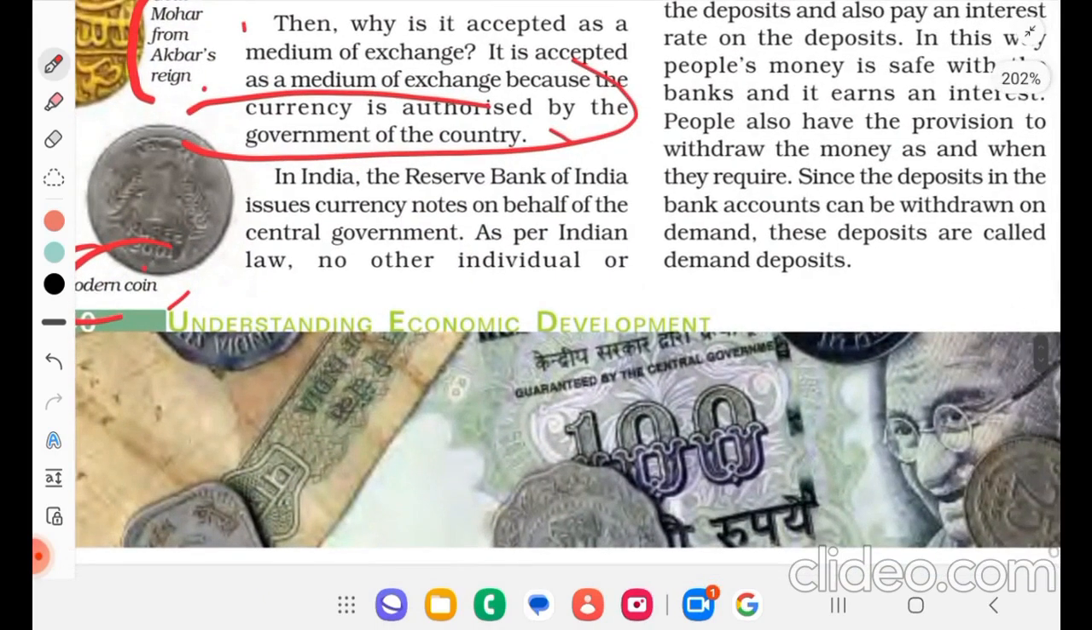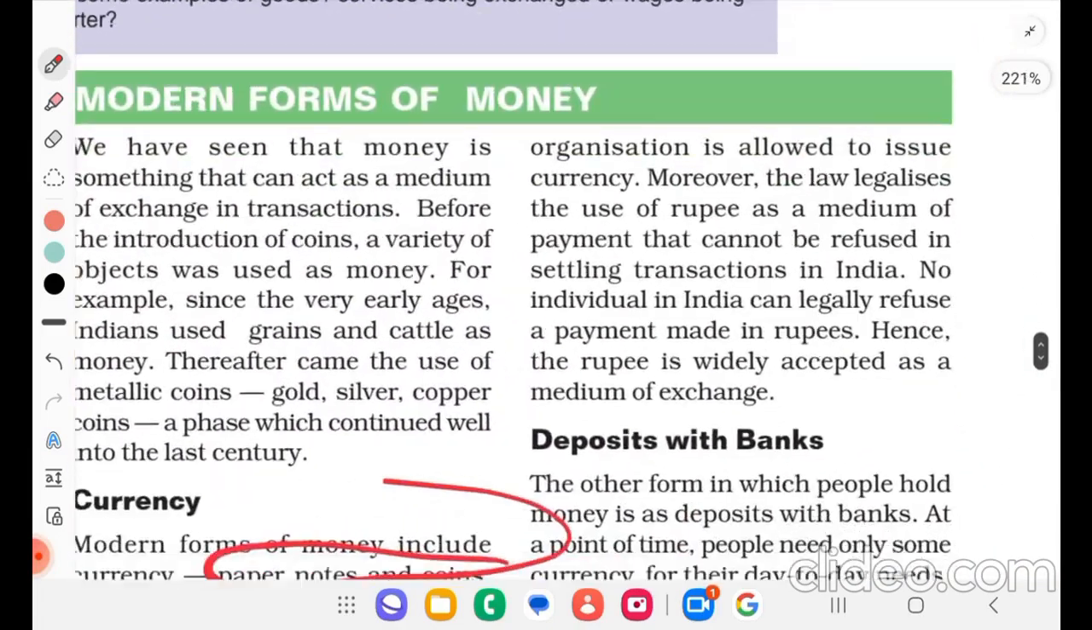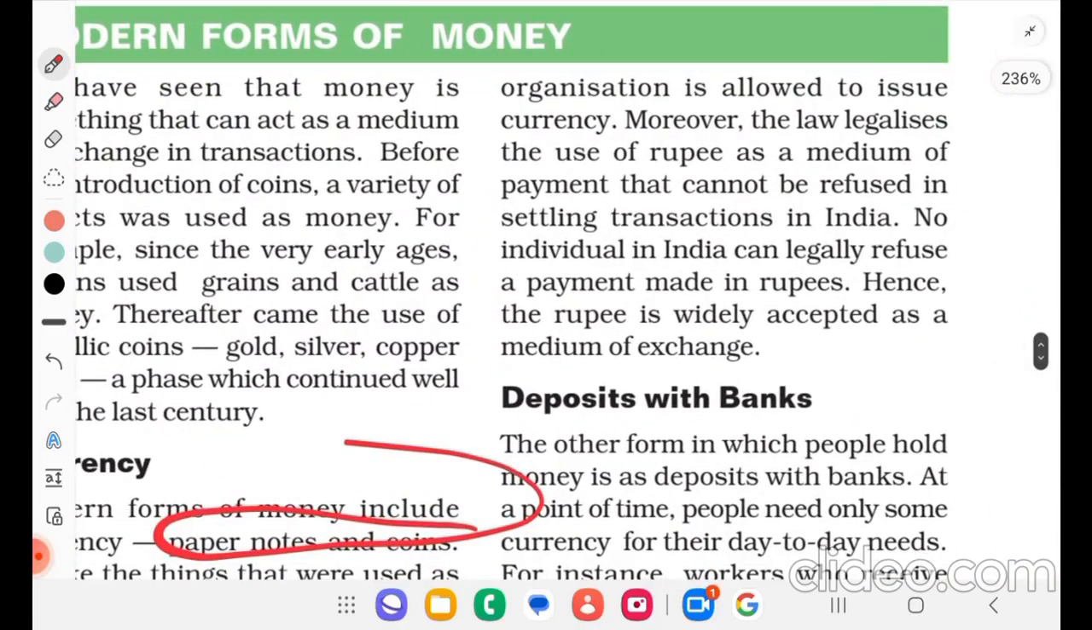In India, the Reserve Bank of India issues currency notes on behalf of the central government. As per Indian law, no other individual or organization is allowed to issue currency. Moreover, the law legalizes the use of the rupee as a medium of payment that cannot be refused. In settling transactions in India, no individual can legally refuse a payment made in rupees. Hence, the rupee is widely accepted as a medium of exchange.